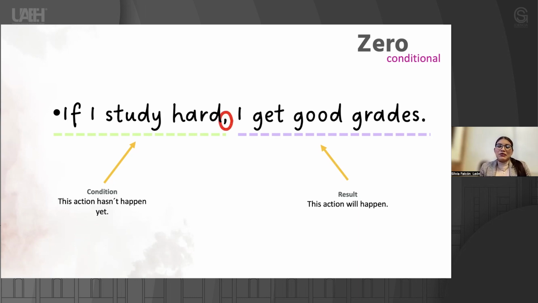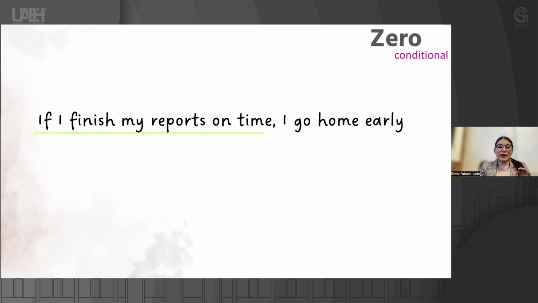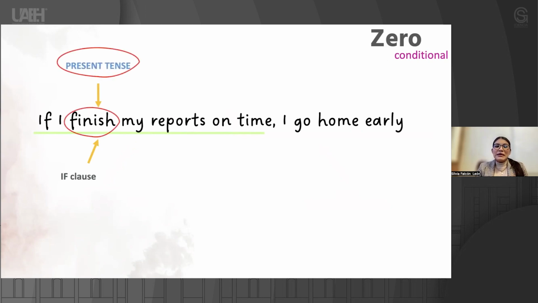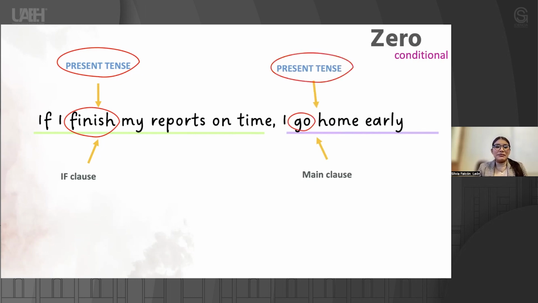It's very important to remember that for this zero conditional, when we start with the conditional clause, we need a comma to separate both sentences. So, in this case, if I finish my reports on time, I go home early. Over here in the conditional clause, the if clause, we're going to use our verb in simple present tense. Then the main clause or the result clause is going to be also in present tense. And don't forget, we need a comma to separate both sentences.